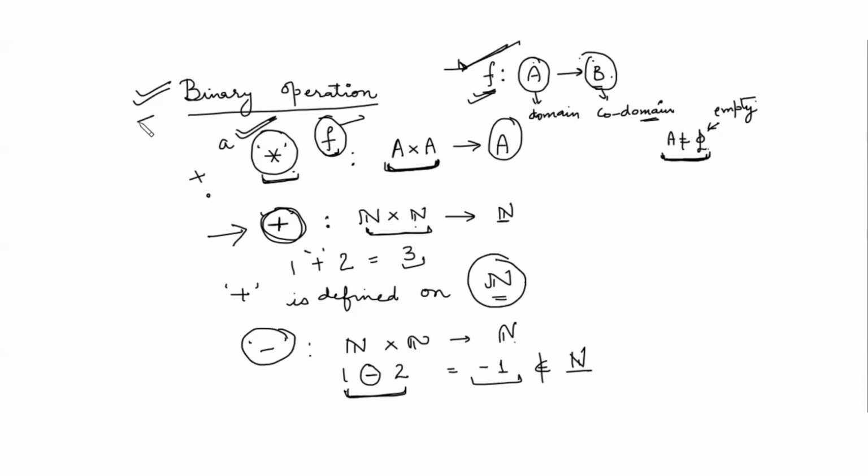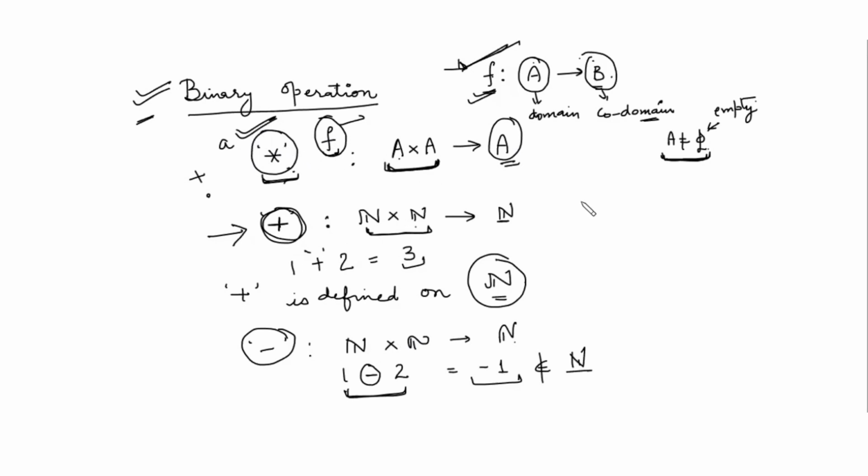So this is the definition of a binary operation: if you are considering any operation star on any non-empty set A, and you take two elements from the set and apply this operation, and the result again belongs to the set A, you will say this star is a binary operation on A. Is this point clear? The point is clear to all of you, what you mean by the binary operation?